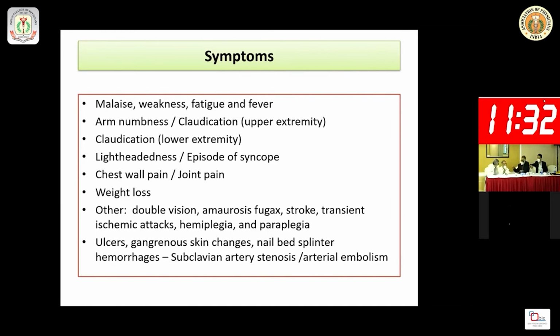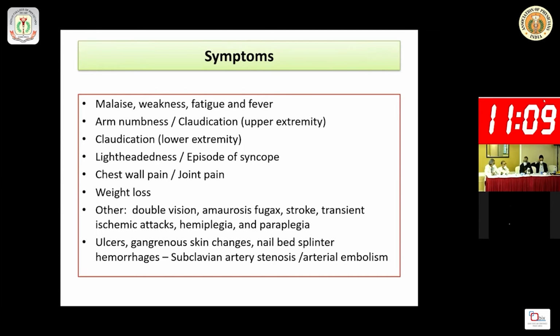Chest wall pain or joint pain may be associated with other autoimmune disease, with weight loss, or with neurological or cardiological complications, or with ulcers, gangrenous skin changes and nail bed splinter hemorrhage, as with subclavian artery stenosis and arterial embolism.